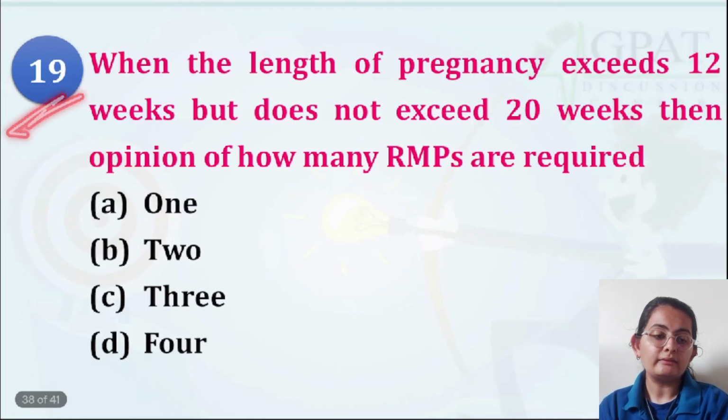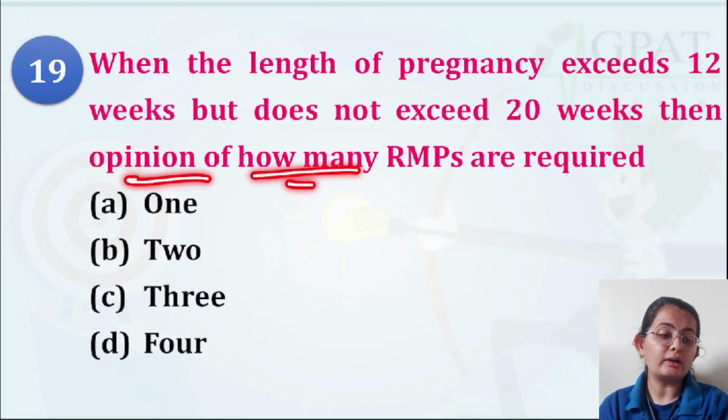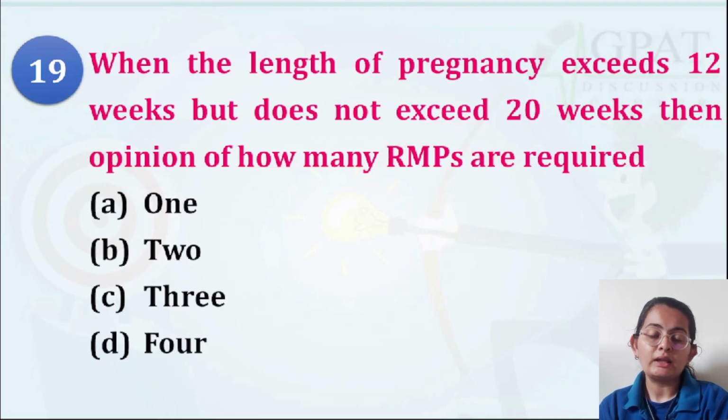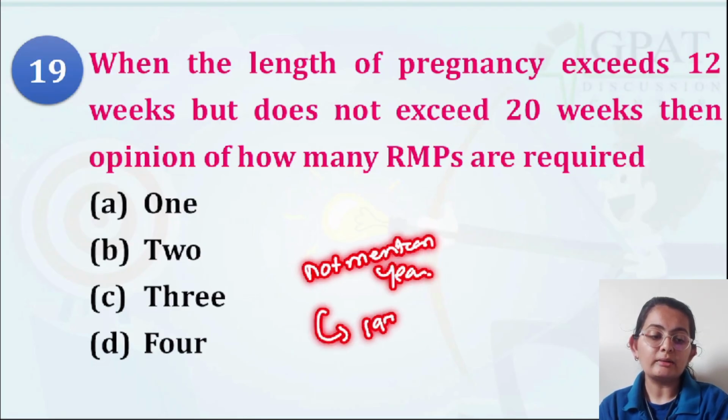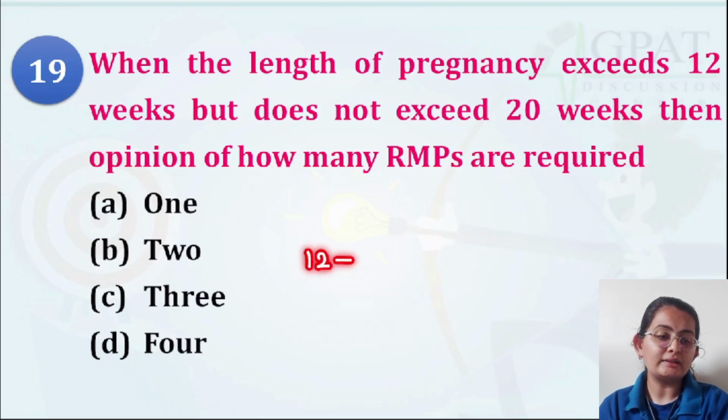Question number 19: when the length of the pregnancy exceeds 12 weeks but does not exceed 20 weeks, the opinion of how many RMPs is required? Now see, if in any question the year is not mentioned, then you must consider that they are asking about the original act. Do remember this in your mind. So, as per the 1971 Act, when it exceeds 12 weeks but does not exceed 20 weeks, we require two registered medical practitioners' advice.